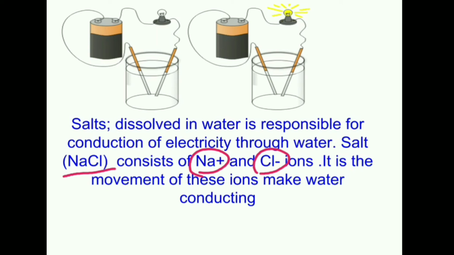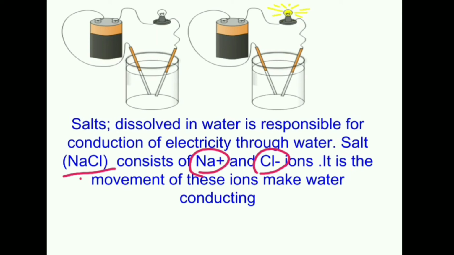So the sodium chloride is an electrovalent or ionic compound because it contains two ions, Na positive and Cl negative. So whenever the salt is dissolved in water, the water breaks sodium chloride into these two ions.